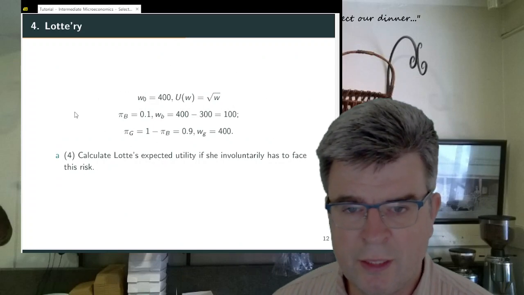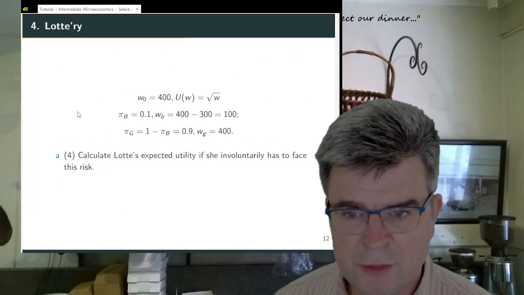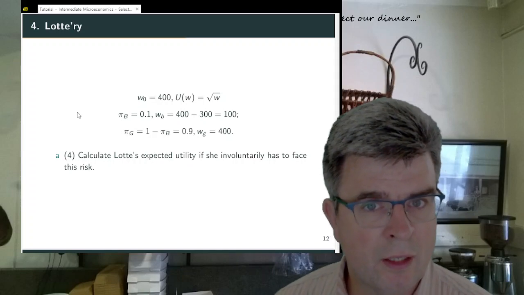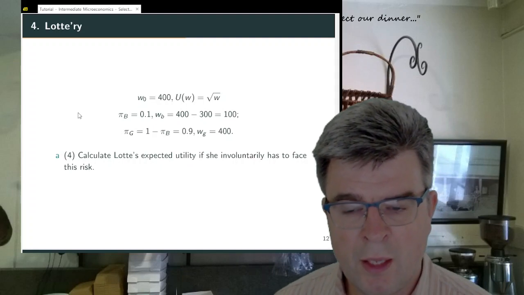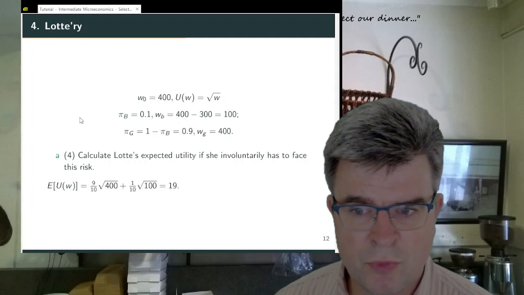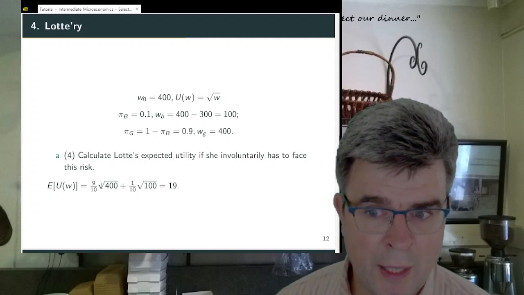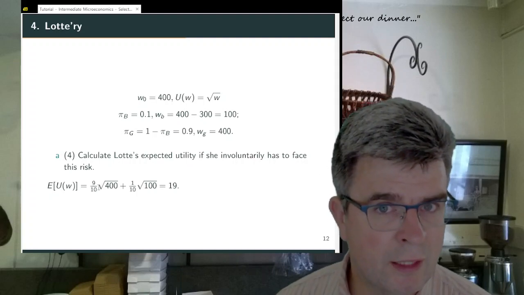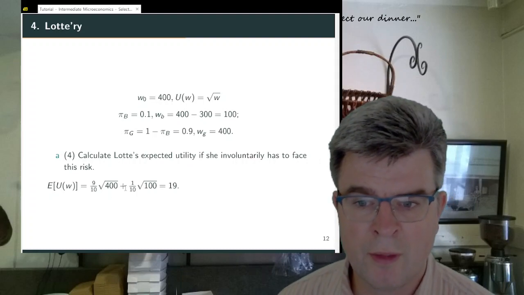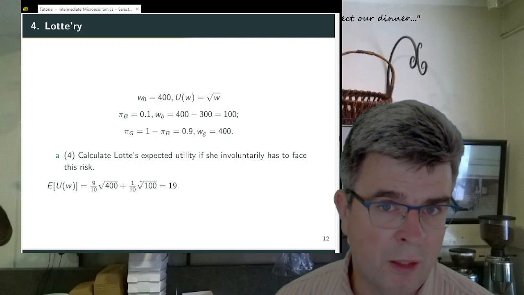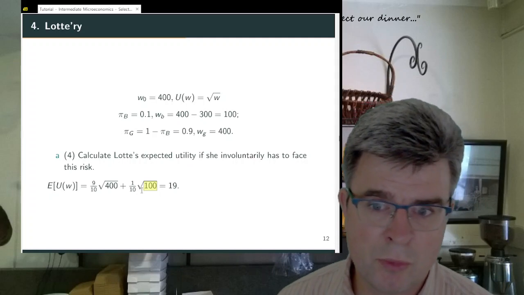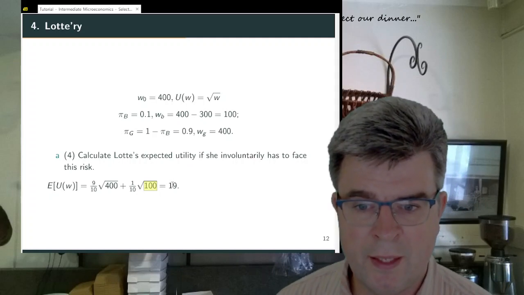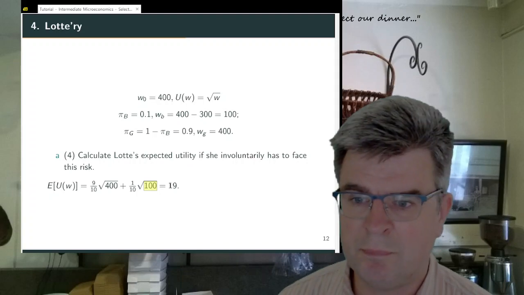So this is a summary of the information in the description of the exercise, and in exercise A, the task is very easy. We need to compute Lotte's expected utility if she involuntarily has to face the risk. This is straightforward. With probability 9 over 10, nothing will happen. Her final wealth will be 400. In that case, her utility will be the square root of 400. With probability 1 over 10, she will lose 300. Final wealth will be 100. So final utility will be the square root of 100, and the expected utility therefore is equal to 19.